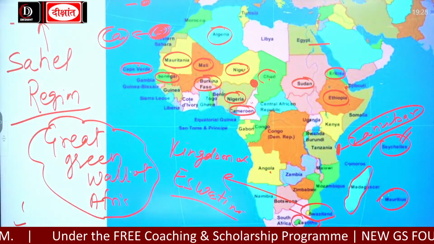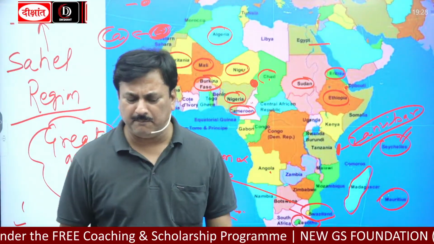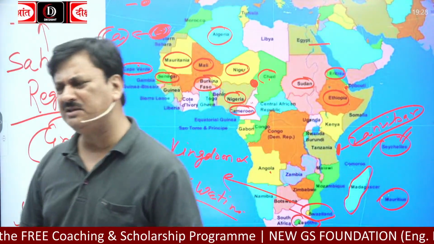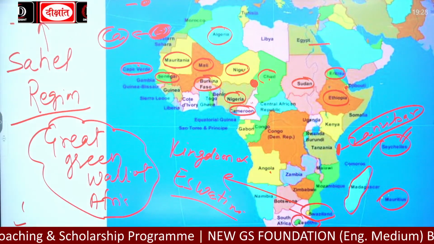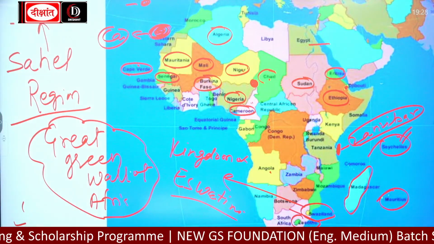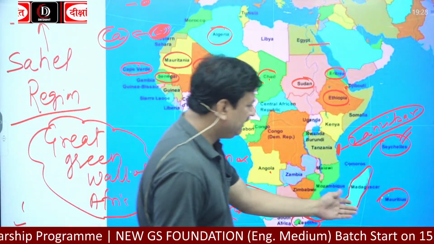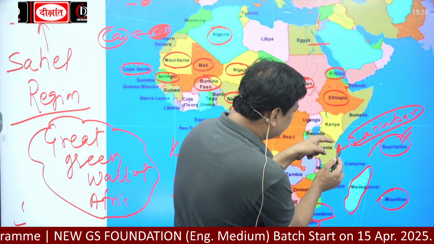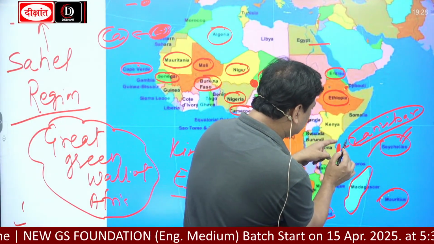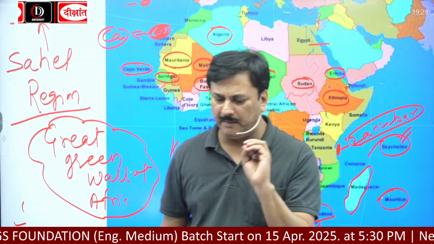And just north of Zanzibar, you will get Pemba Island. Pemba Island is also famous for spices. And both are under Tanzania. So Madagascar, Mauritius, Seychelles, here is Zanzibar, and just north of Zanzibar you will get Pemba Island.